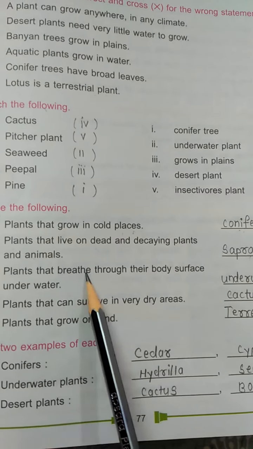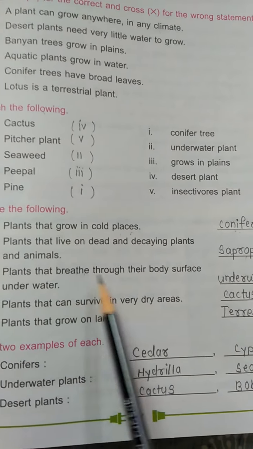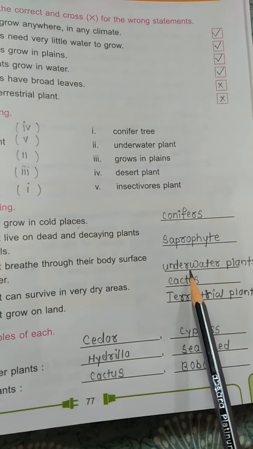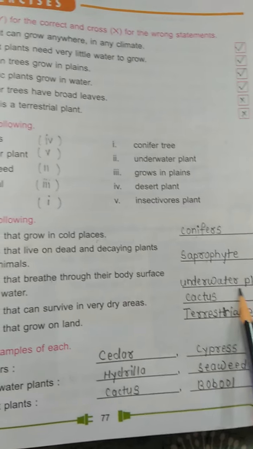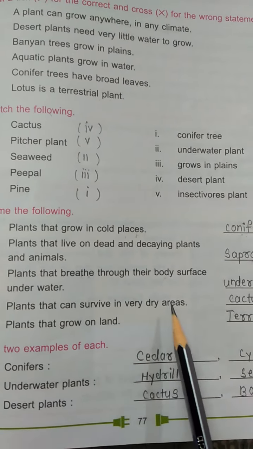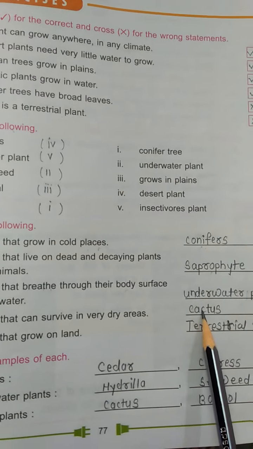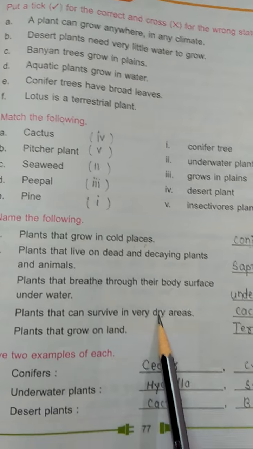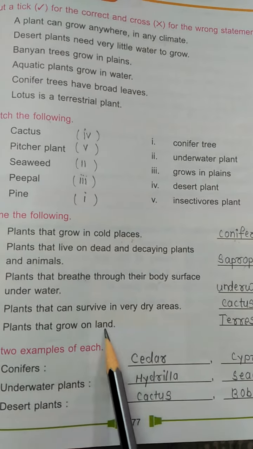Plants that breathe through their body surface are underwater plants. Plants that can survive in very dry areas are cactus plants. Plants that grow on land are terrestrial plants.